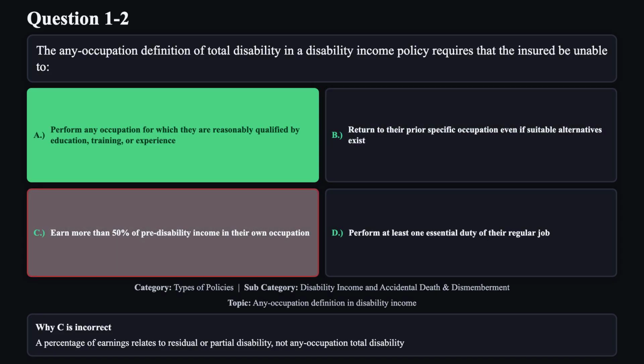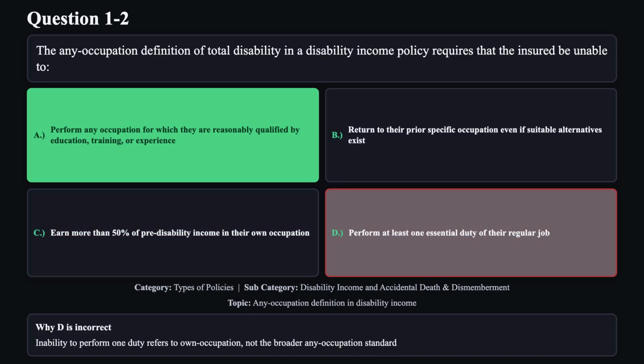Reason C is not correct. A percentage of earnings relates to residual or partial disability, not any occupation total disability. Reason D is not correct. Inability to perform one duty refers to own occupation, not the broader any occupation standard.